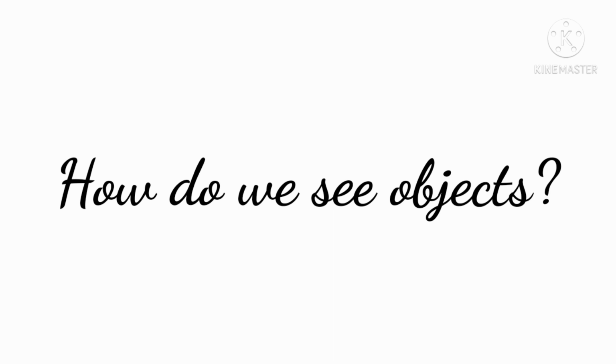Once again I say, how can we see objects? Light which falls on an object from the sun or other sources gets reflected from the object. When this reflected light falls on your eyes, we see that object. What can students understand about how we see objects?